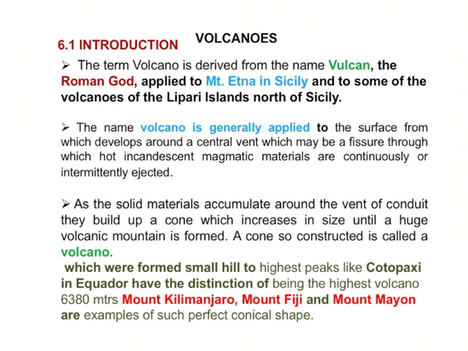A volcano generally forms from the surface and develops around a central vent, and may have a fissure. The material has a huge amount of pressure and comes as magmatic material. It travels through the vent, and sometimes it is ejected as intermediate material also.